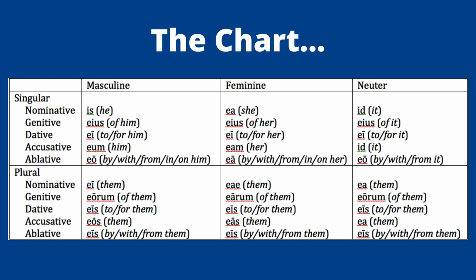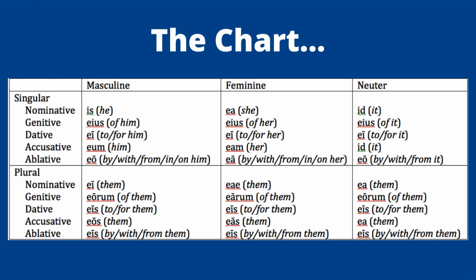You have different columns because now we have gender. So we have a masculine, a feminine, and a neuter column. Otherwise, you still have singular and plural, you still have the cases, but there is a difference between the genders, and that's the only really tricky part of third person pronouns. For masculine, we go is, eius, eum, eo. For feminine, it's ea, eius, eam, ea, and for neuter, it's id, eius, id, eo. The singulars go is, ea, id. That's how we refer to them, because they're the nominative singulars: masculine, feminine, and neuter are is, ea, id. So they are similar in some respects.